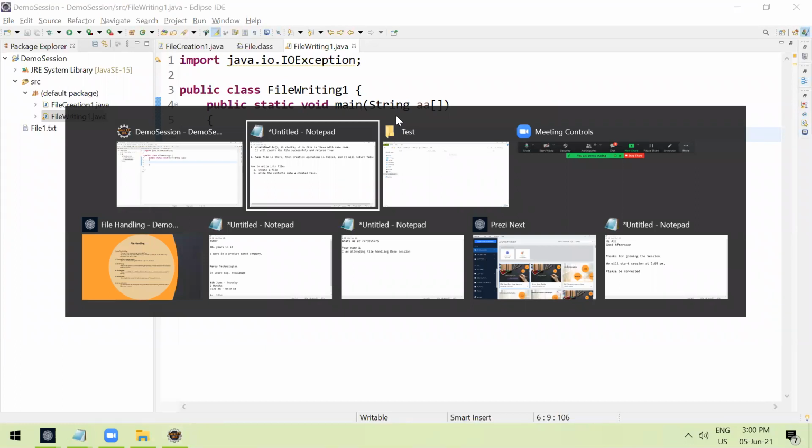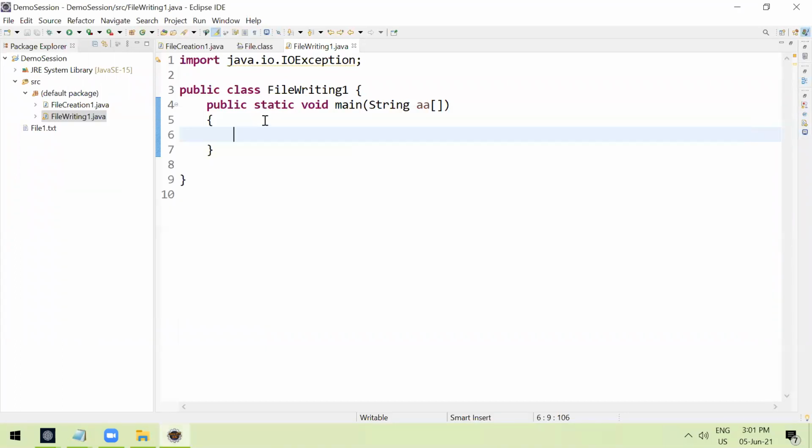Already you know how to create the file object, right? So let's use file class. File, you can give any name. Always give meaningful name, that is good. File equal to new file name of, right? So first thing is import this one. Import java.io.file.